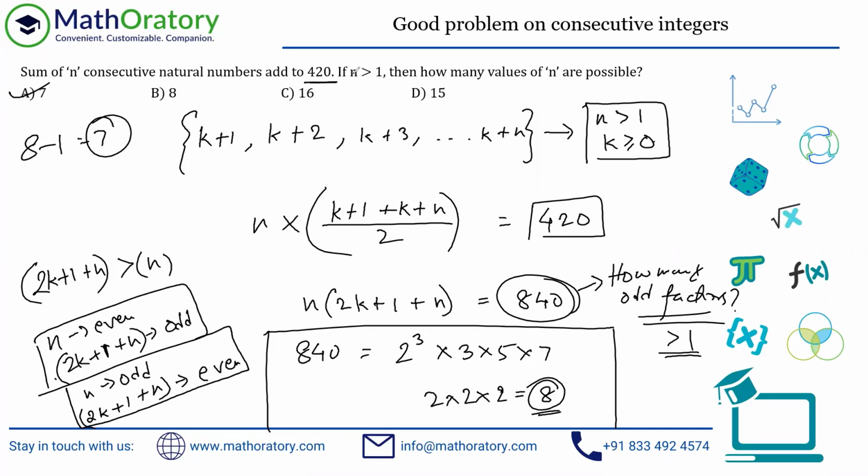And if the constraint n greater than 1 is there, typically it will be present indirectly. It can say how many ways can you write 420 as sum of 2 or more natural numbers, the same thing. So the same idea. You just take the sum, whatever sum has been given, and simply find the number of odd factors of that number. That itself will give you the answer. So that's the entire thing. I hope everything was understood. It's a very nice problem, but a little conceptual one. So thank you for joining in. Hopefully everything was understood.